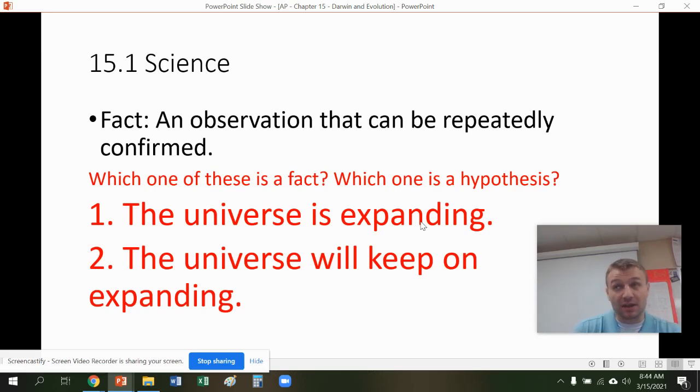Will it keep on expanding? We think so, and all data supports that, but we just don't know, and that's going to be a hypothesis. Actually, scientists do think at some point it's going to stop expanding and kind of implode in on itself, but that's in billions of years. So you don't have to worry about that.